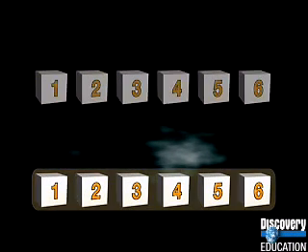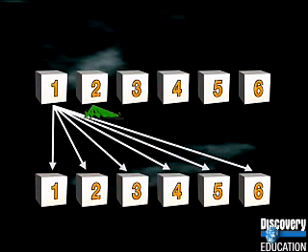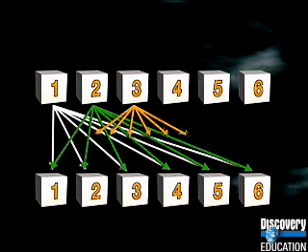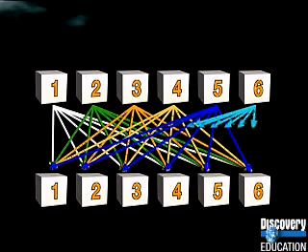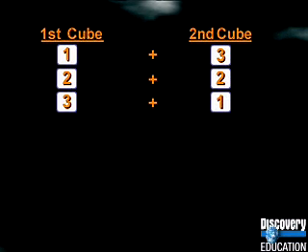A 1 on the first cube could occur with any of the 6 numbers on the second cube. The same is true for any of the other numbers on the first cube. So there are 6 times 6 possible combinations for the numbers on the 2 cubes. 36. But what's the possibility of getting a 4?